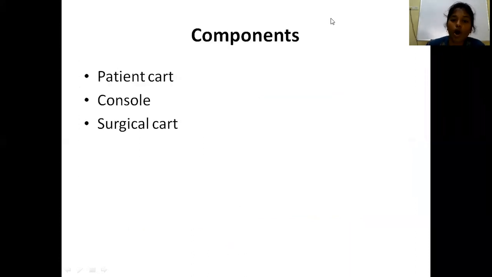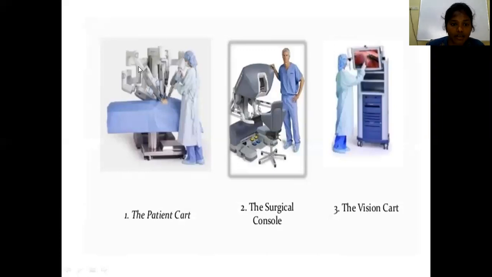Now, coming to the components of robotic surgery, that is the patient cart, console, and vision cart. See, this is the patient cart. These are the robotic arms. Some robots have 6 arms, whereas some have 8 arms. This is the surgical console, where the operating surgeon will sit. The other one is the vision cart. The monitor is the vision cart. So these are the components of robotic surgery.